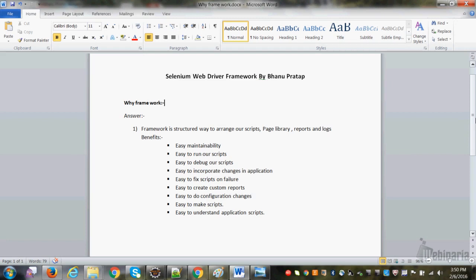You have a place where you are writing all the locators. You will just go to that particular place and change it in one place. The moment you change it there, it will be applicable to all the scripts, because you have written the locator in one place, right? So just go and change it.